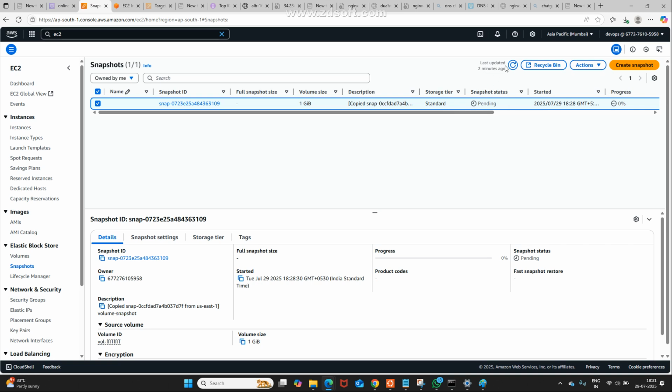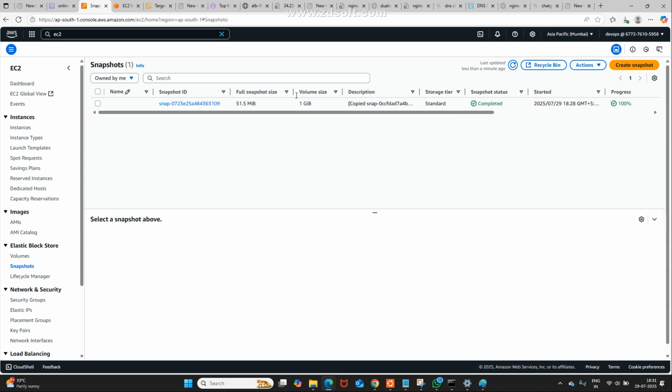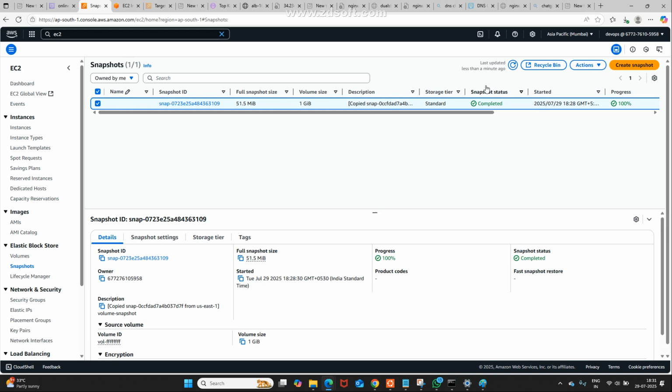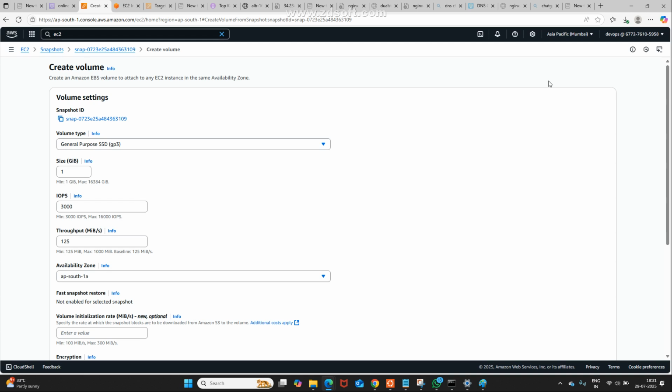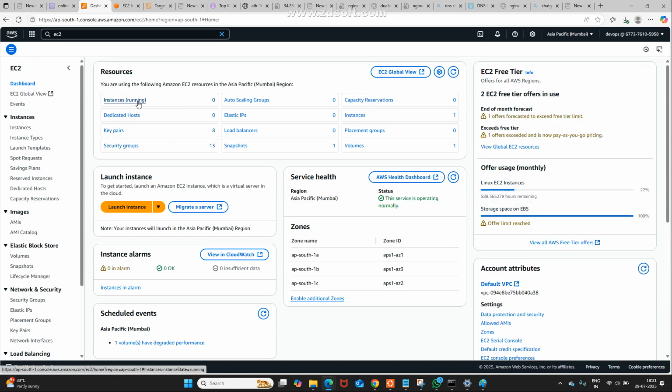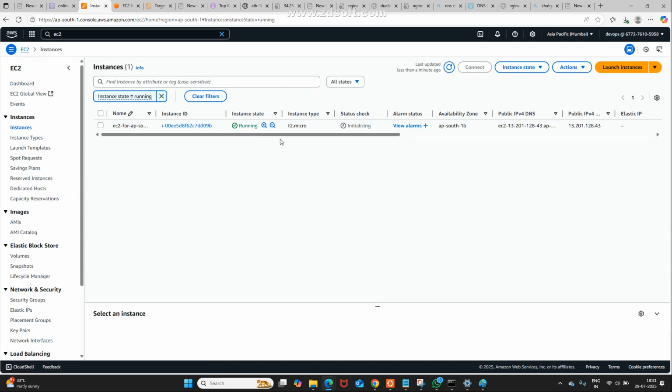Now, still it is pending. It is running, and now it is completed. Now you are able to create. Actions, create volume from snapshot. Is it okay for you? Before creating the volume, you need to check where your instance got created. Go to instances, click on running instances. See here, AP South 1B is there. That is important.